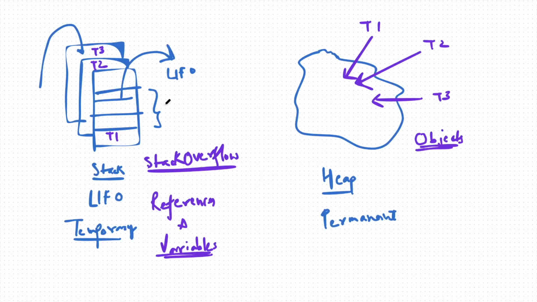Auto clean means that when your method scope is finished, it will be automatically pulled out. But who cleans the heap memory? The GC, the garbage collector, will come and clean the memory.